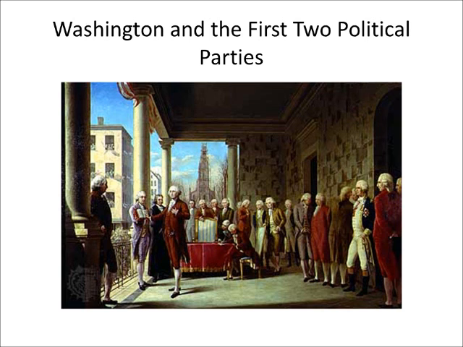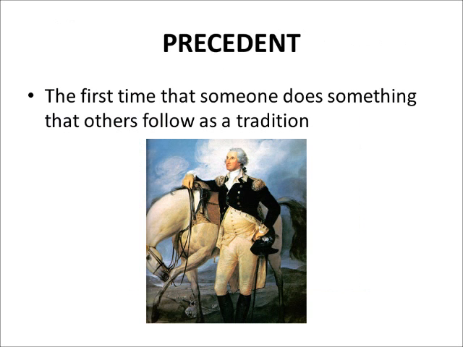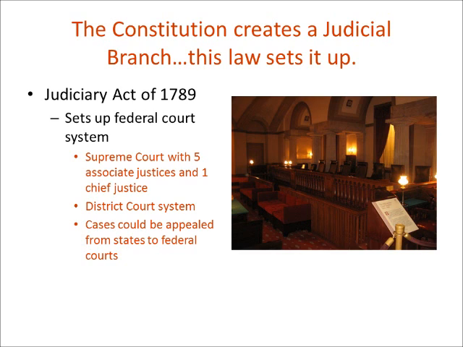The two men took office in New York City and ran the country from there. As president, Washington knew that every action he took would set a precedent and have a lasting impact on the government. One of the first things he wanted to take care of was the judicial system of our country. Article 3 of the Constitution created a Supreme Court, but did not really do anything for a national court system. So the Federal Judiciary Act addresses this and creates the federal court system which we currently use today.